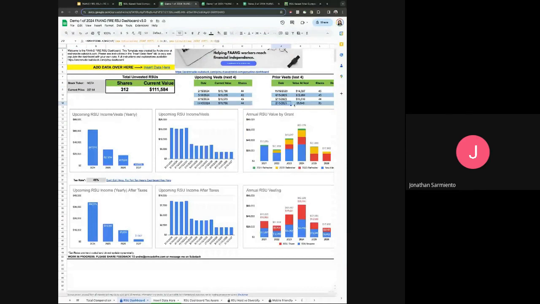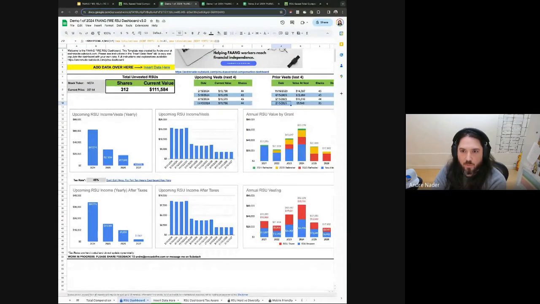If you wanted more than that, you can probably see what this formula is doing and just paste it down. Honestly, it looks like a very lazy formula where I'm just sorting the column and then counting the number of rows. So if you wanted to, you can just paste this down to get a more vest by vest view.